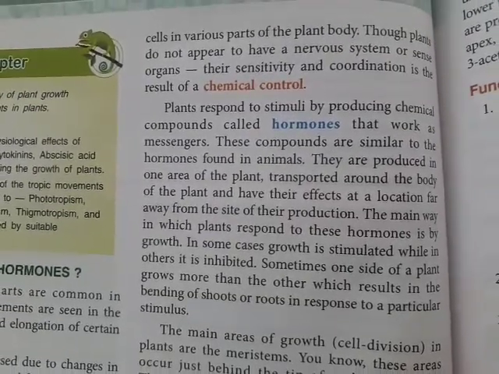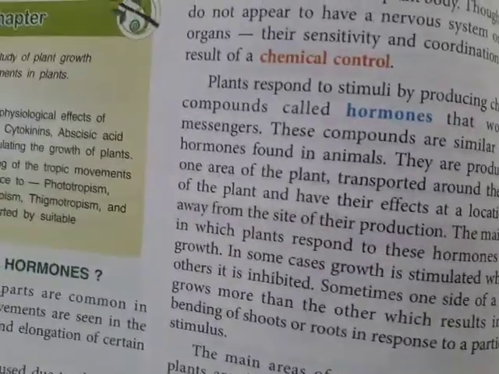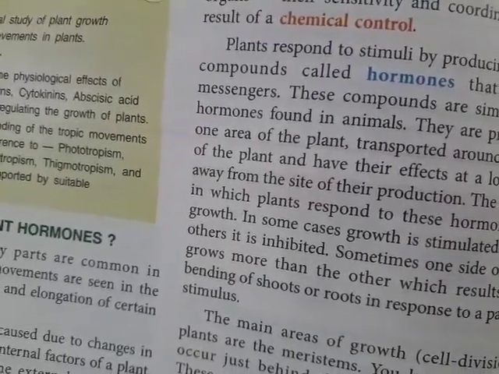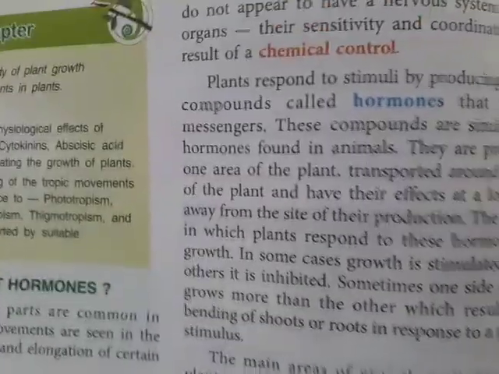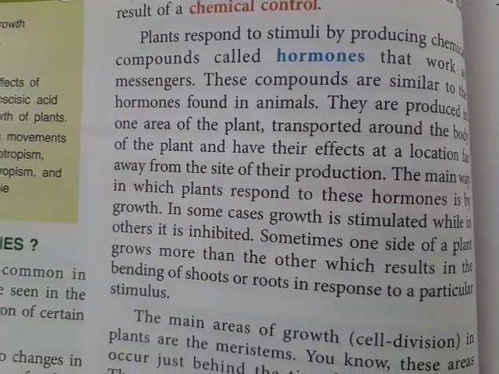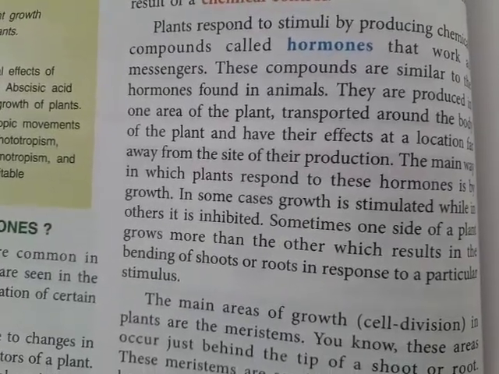So where will they be produced? They will be produced in only one part of the plant. Mostly they are produced at the meristems. What are the meristems? These are the root apex, the terminal of the roots and the shoots. So there itself it is produced. Once it is produced, it will be transported to the various parts of the body, away from the site of production.